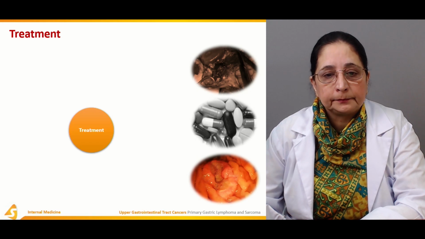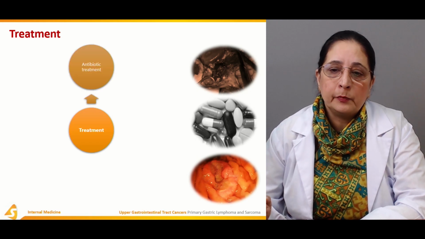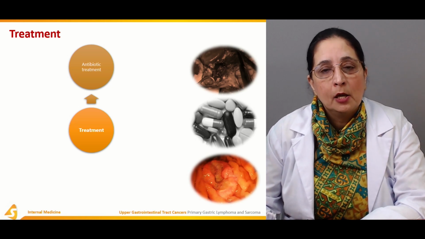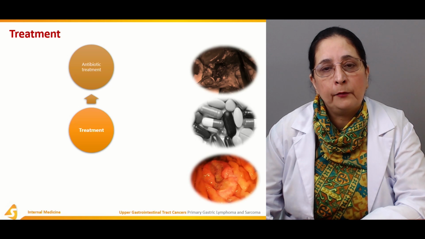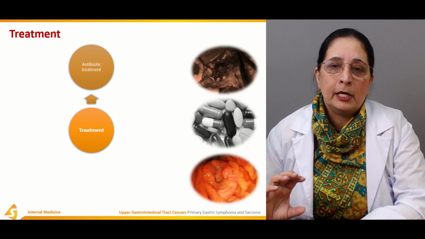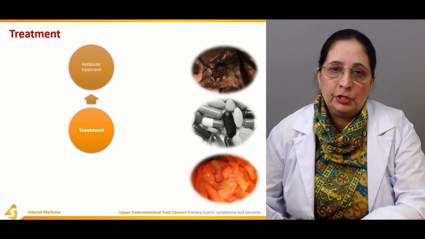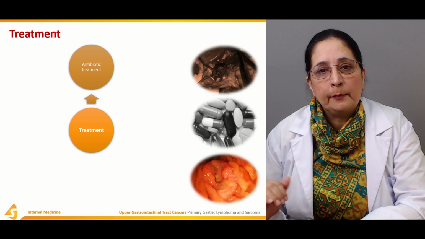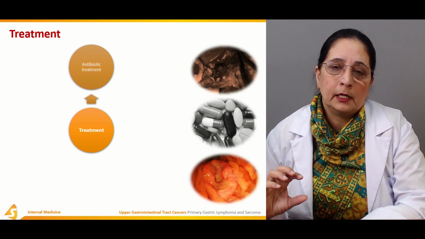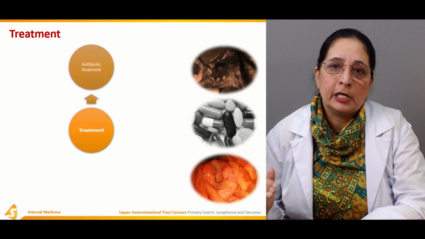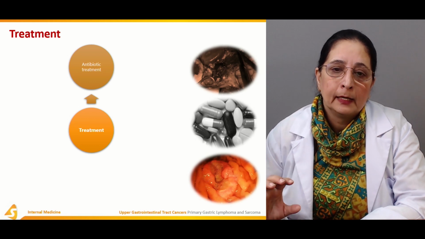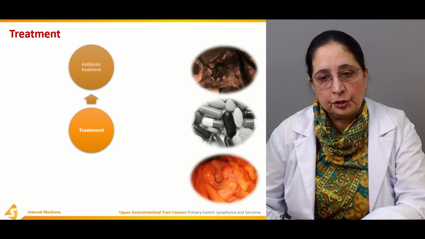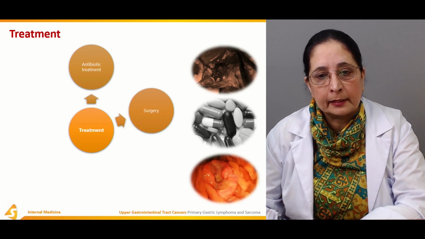Treatment is antibiotic treatment for the cancer. Usually antibiotic treatment is not very effective or helpful, but as I mentioned before, some infections, especially H. pylori infection, are an important factor that cause disorders of the upper GI tract or the stomach especially. So antibiotic treatment helps to relieve that infection and lets the patient feel better.